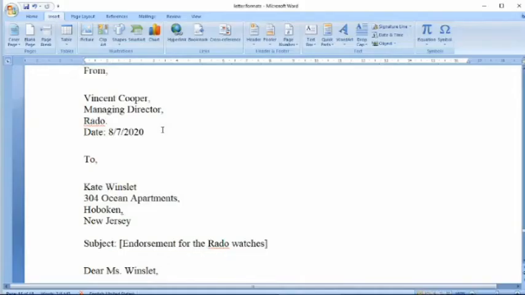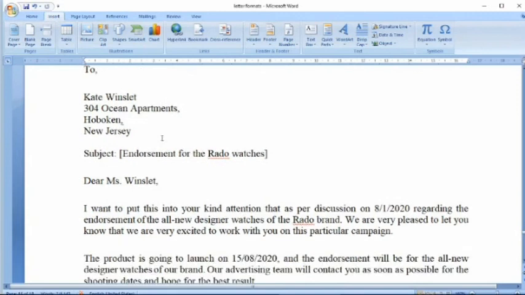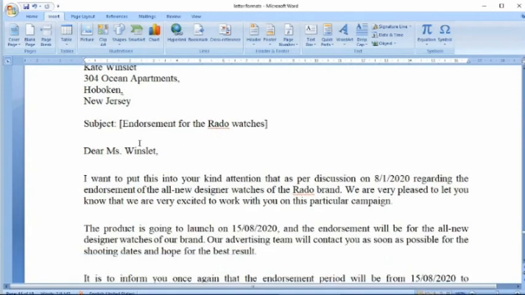So here also you will see that we have from address and to address, and here we are writing an endorsement for a watch company. So we have put up attention as per the discussion that has previously taken place for the endorsement of a new design of the watch, and we are pleased to know about further work that has to be carried out.